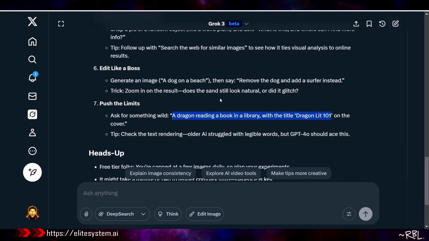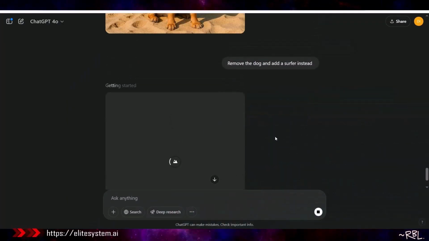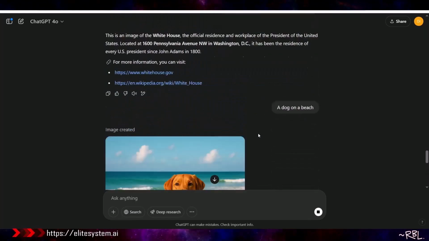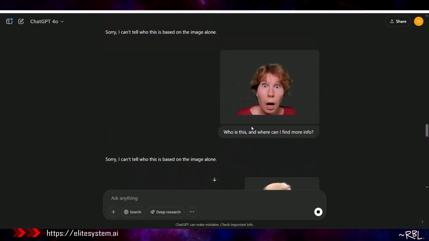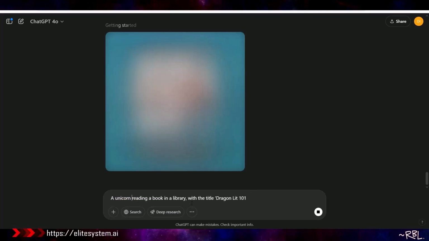So we have done all of the 7 steps, ladies and gents. And I didn't make up anything. I thought, why not? Let AI, the smart AI, tell us what we could use, and I will break it down, do the human part. All right? If you pay attention, so far, from top to bottom, everything has played out the way it did. A unicorn reading a book in a library with the title Unicorn.